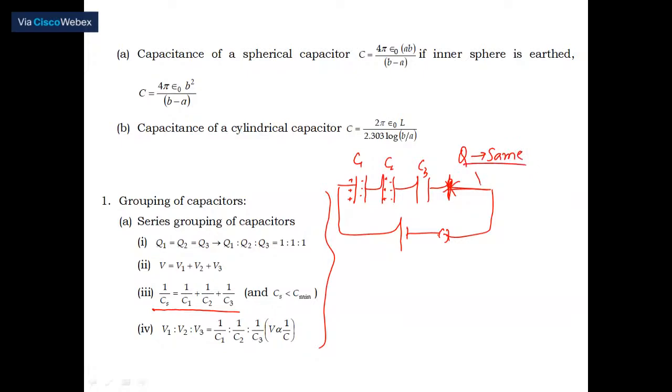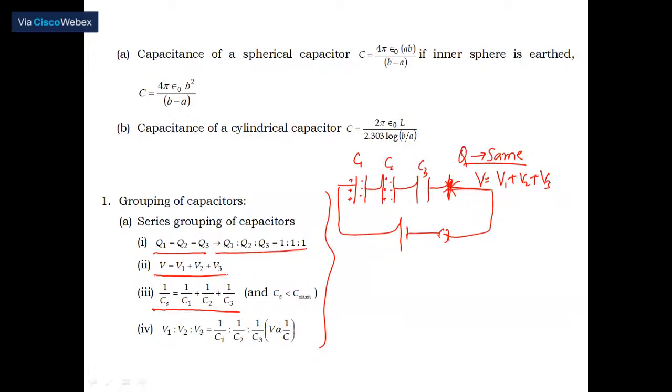So that's why V gets added: V1 plus V2 plus V3. So Q1 is equal to Q2 is equal to Q3, and the potential is V1 plus V2 plus V3. Thereby we can easily get the potential.